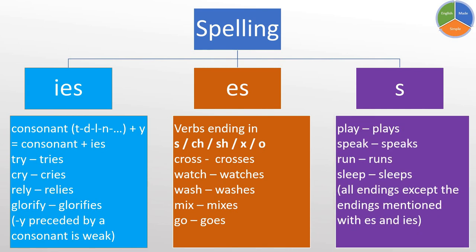And now the last thing is the s. With all other verbs. I began with the y because here in this example, it's preceded by a vowel, not a consonant. A, E, I, O, and U are all called vowels. If the y is preceded by a vowel, it's strong. Do not change it at all with any addition. Play becomes plays with s. Speak, speaks. Run, runs. Sleep, sleeps. And here the rule says all endings except the endings mentioned with an es and ies.